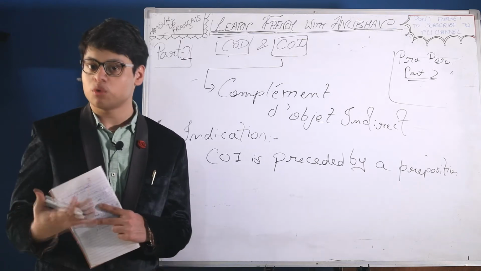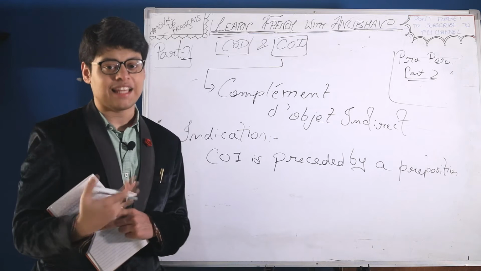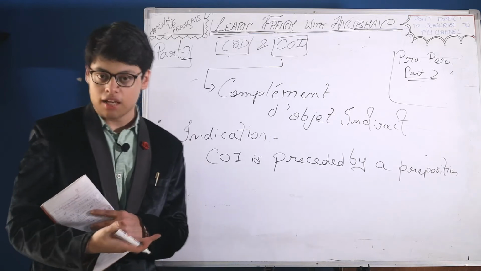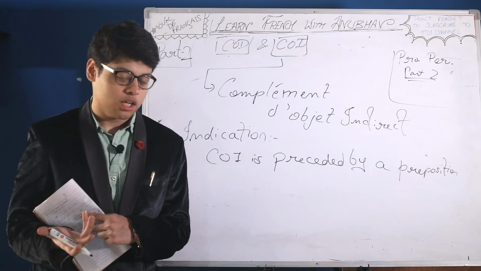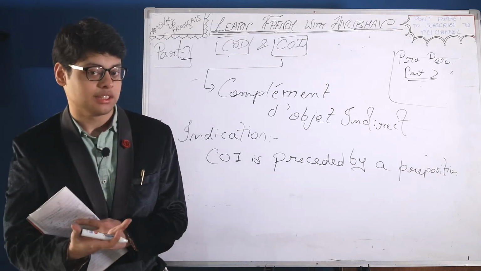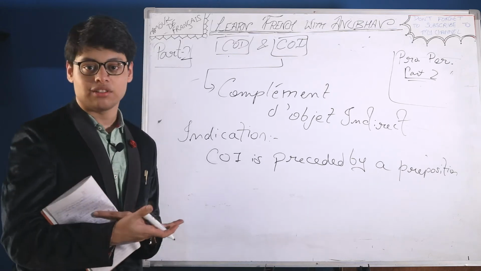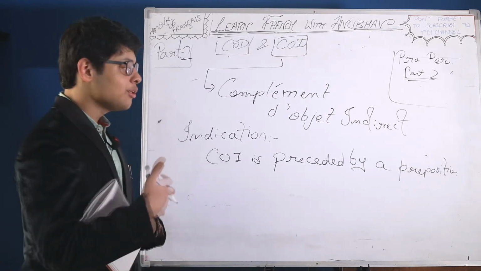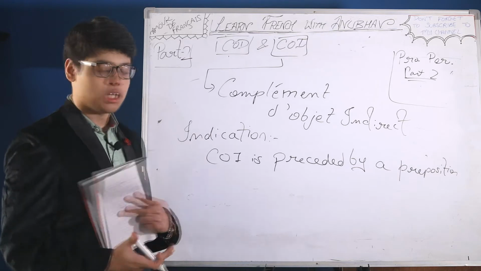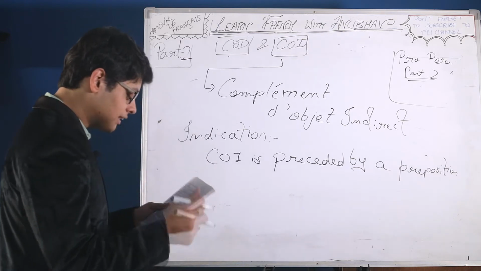Even when you form questions, in COD you formed questions like qui and quoi, but here you will form questions like à qui, de quoi, à quoi. Even the interrogative pronouns will be preceded by a preposition. Those questions we will be discussing shortly. Let's discuss other points.